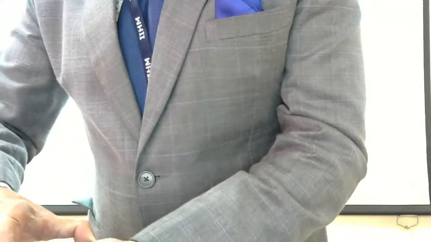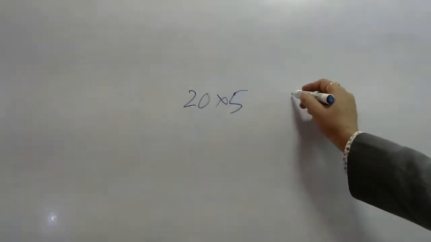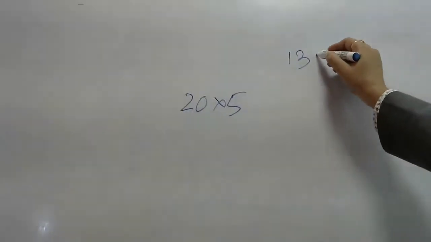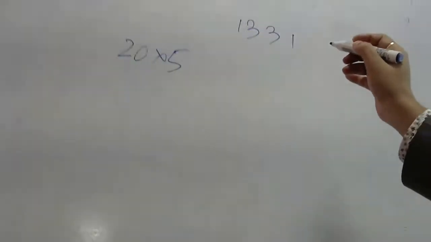So for the few of you who probably could not see the figure, I'll just try to project it here on the board. So for the year 20x5, if I try to project, the last year was 13 lakh 31,000.